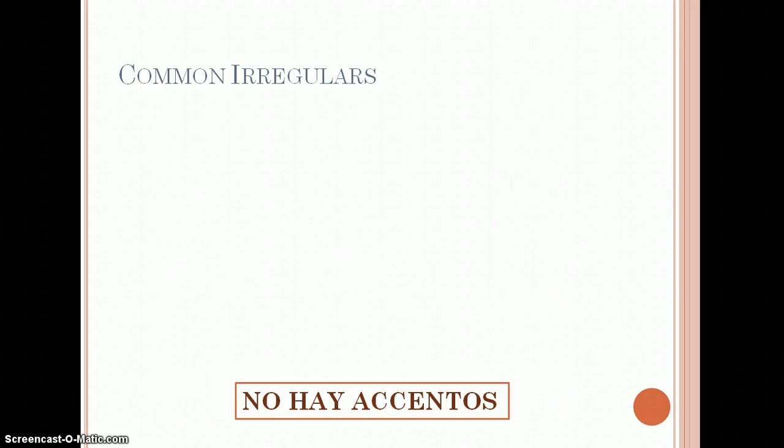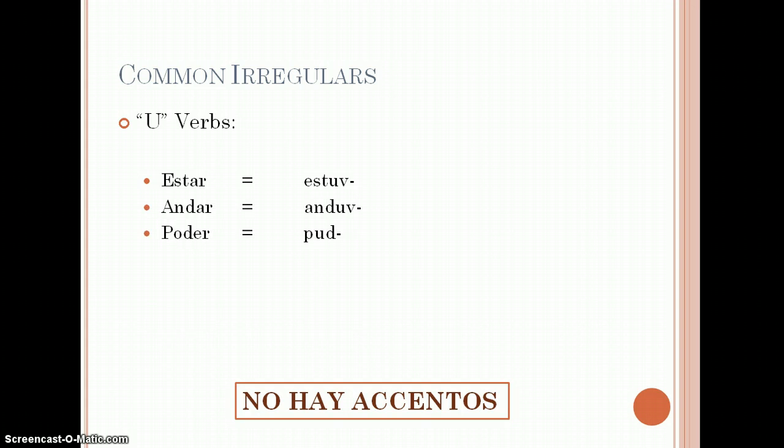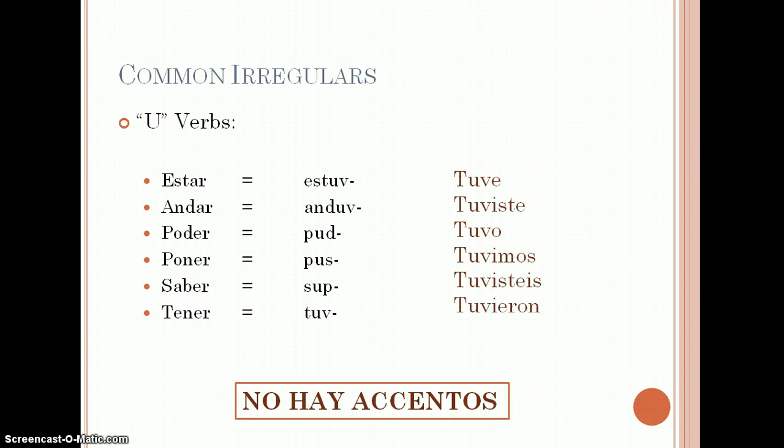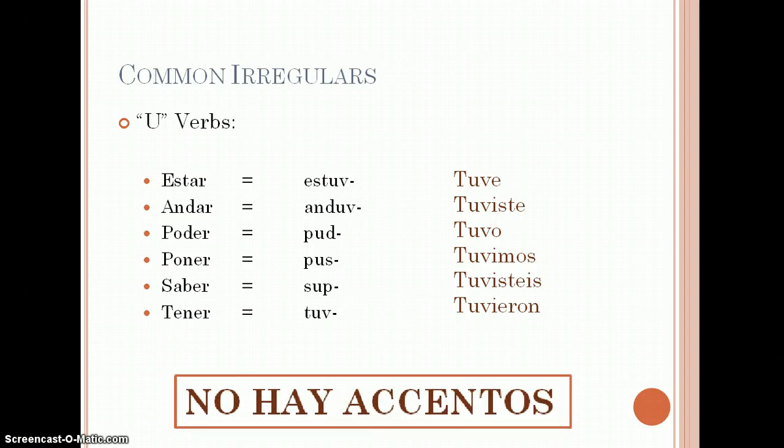Again, no accents. Then we have our U verbs. And here again are the bases of these U verbs, some of the most common ones. Again, this is not a complete list, but I have taken tener to show you how to conjugate these. So it's tuve, tuviste, tuvo, tuvimos, tuvisteis, tuvieron. Again, there are no accents.